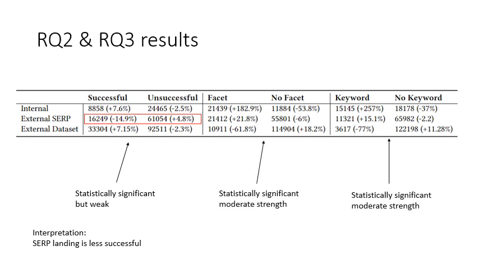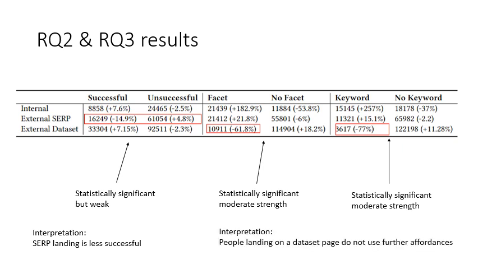With respect to the association between session type and use of facets, we found statistically significant with moderate strength. Once again, looking at numbers here, we interpret or go with a further hypothesis that people landing on a dataset page do not use further search affordances.